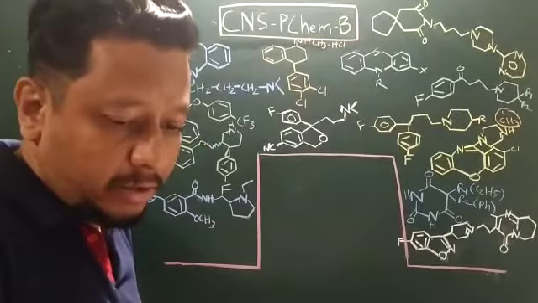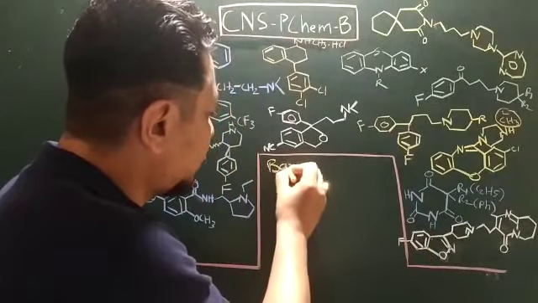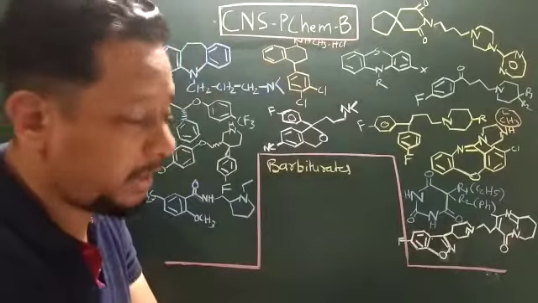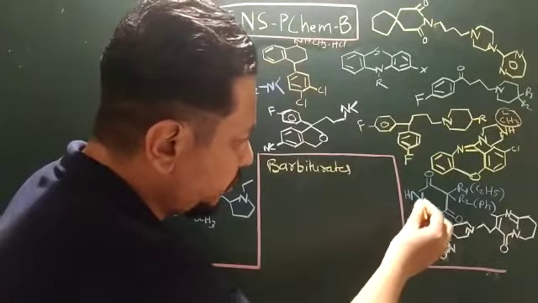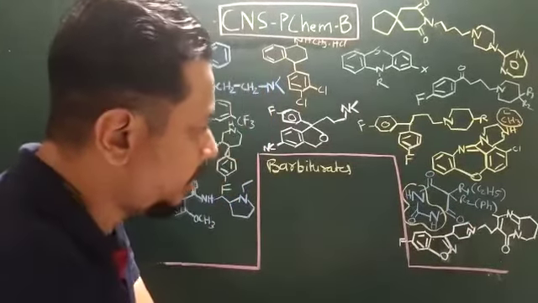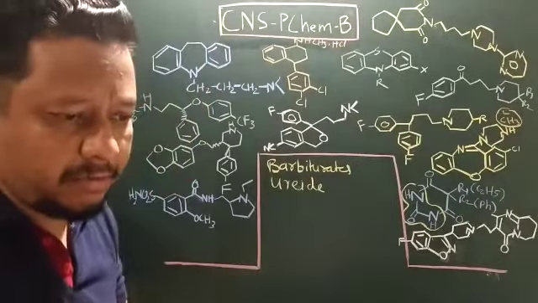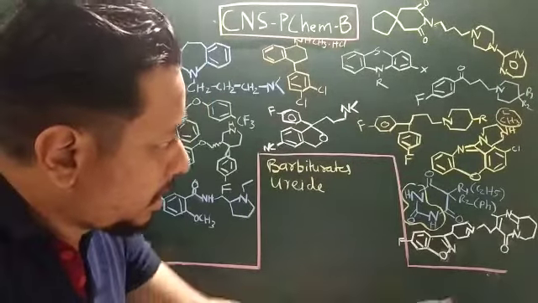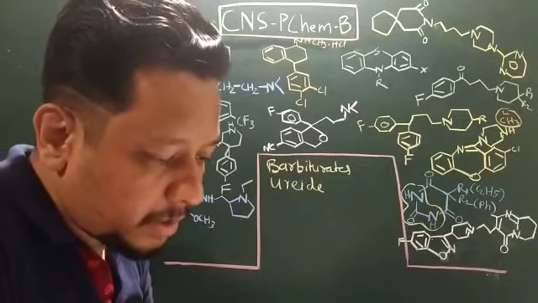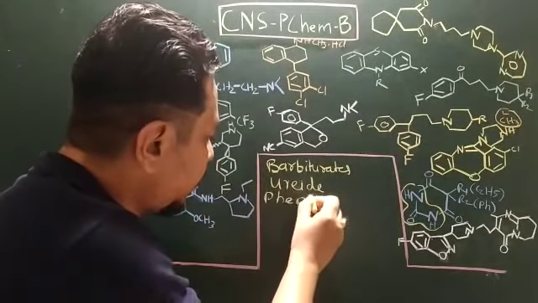So now I'd like to continue the discussion from the barbituric acid, which I have discussed in the anti-epileptic class of part A. Now barbituric acid, if you see this, they are also containing the uride structure, which I have mentioned already, and this uride structure enables them to produce an activity against epilepsy. Okay, now the structure I have drawn over here, that is R1 and R2, ethyl and phenyl, that is phenobarbital. Okay, this is phenobarbital.